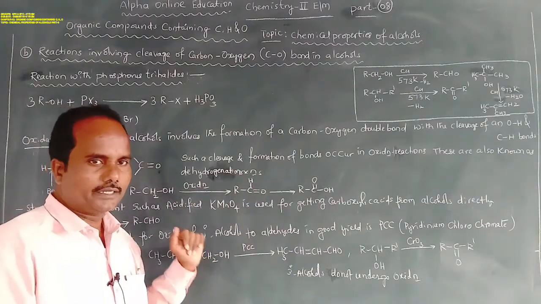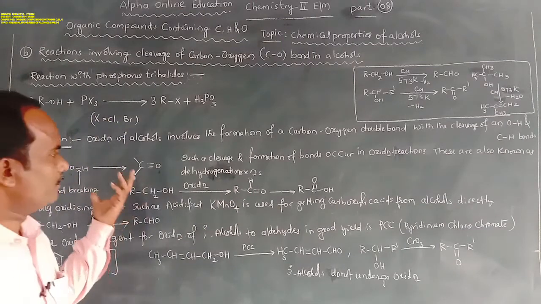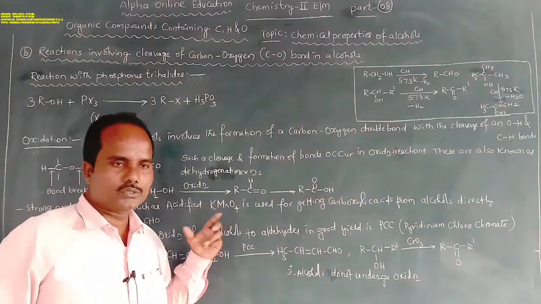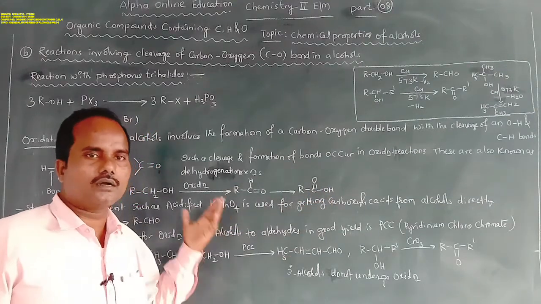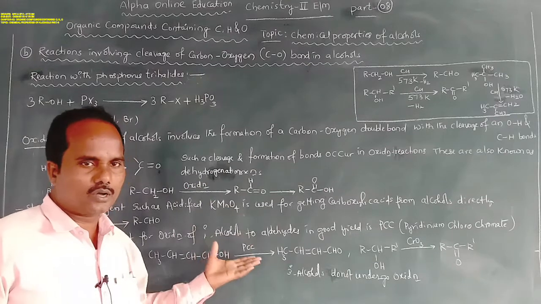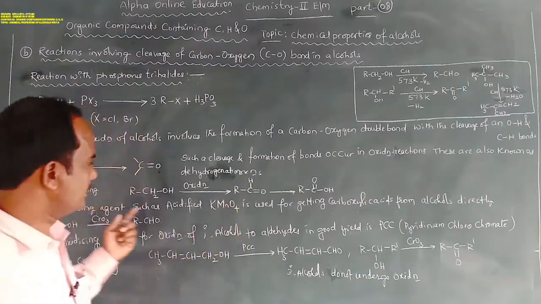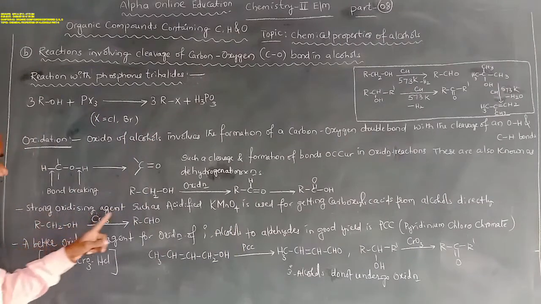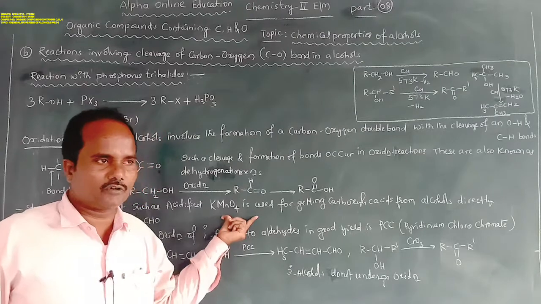In order to convert the primary alcohols to carboxylic acids, a strong oxidizing agent should be used, such as acidified KMnO4.